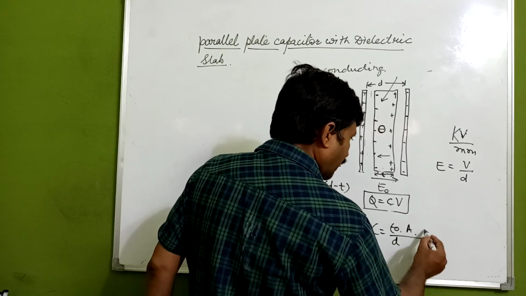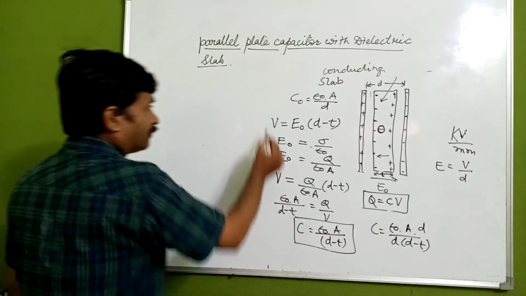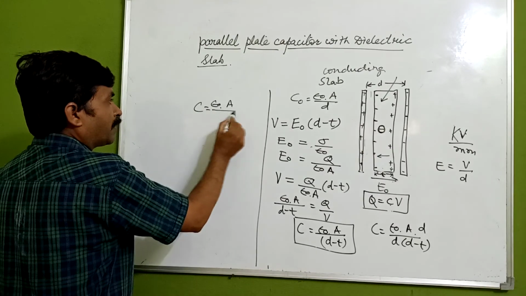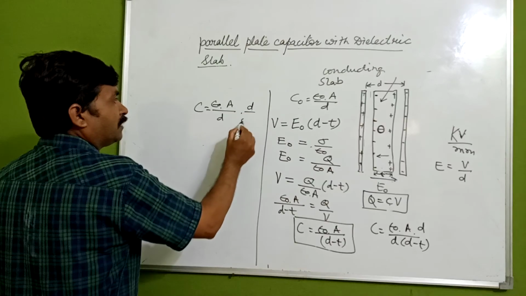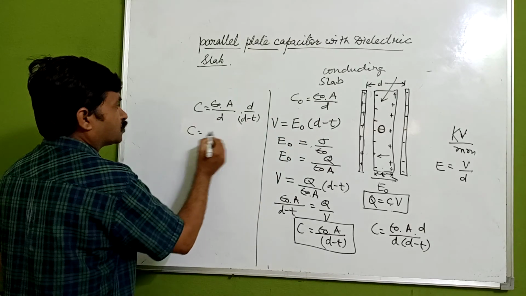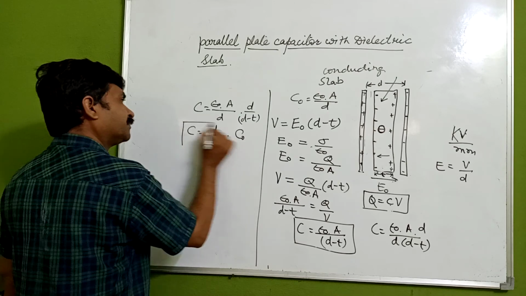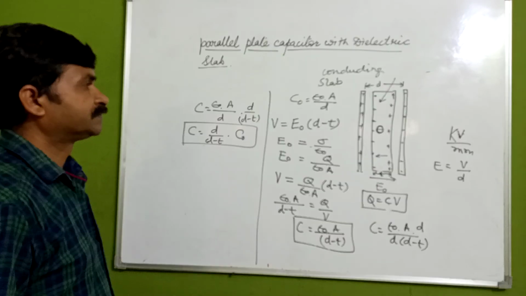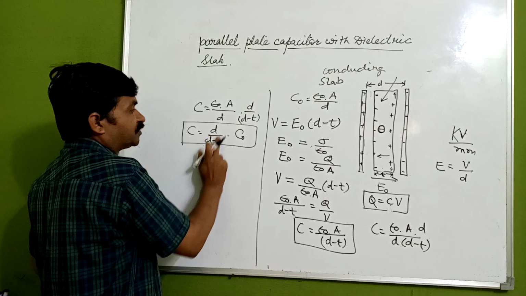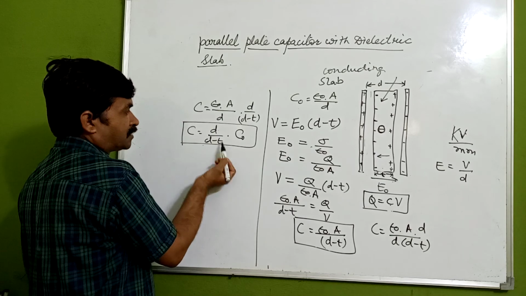Now if I take this relation, epsilon naught into A, and multiply and divide by D into this D minus T, we see here C is equal to epsilon naught into A upon D, upon D minus T. Now epsilon naught into A upon D is C naught, so C is C naught times D upon D minus T. Suppose we have a conducting slab where T is equal to D, what is going to happen? D minus T, that is D minus D, is 0.